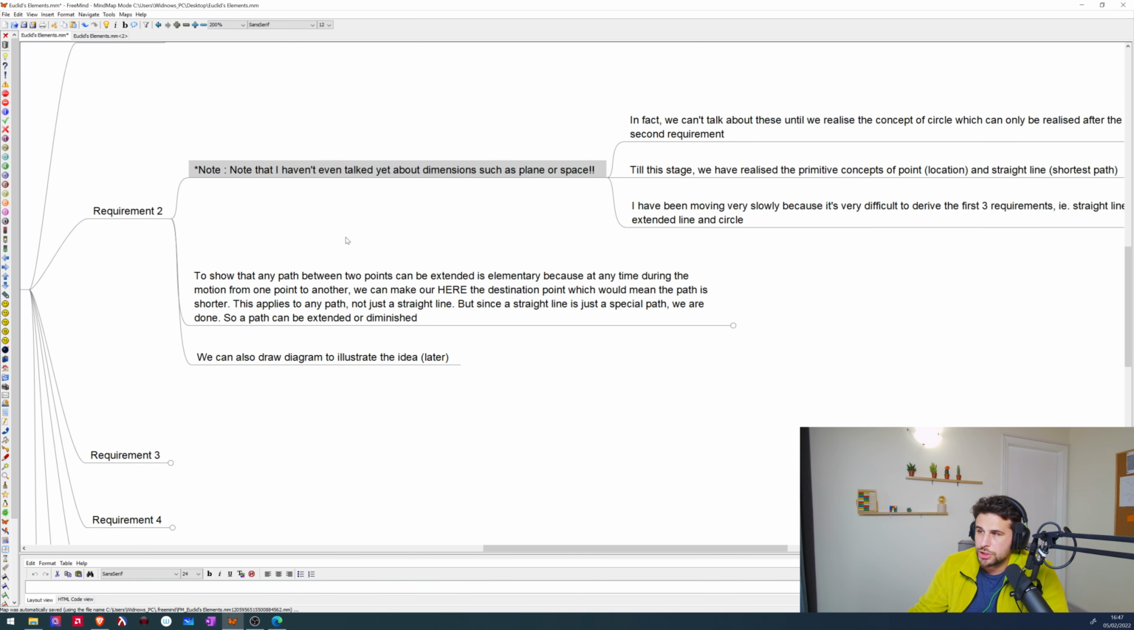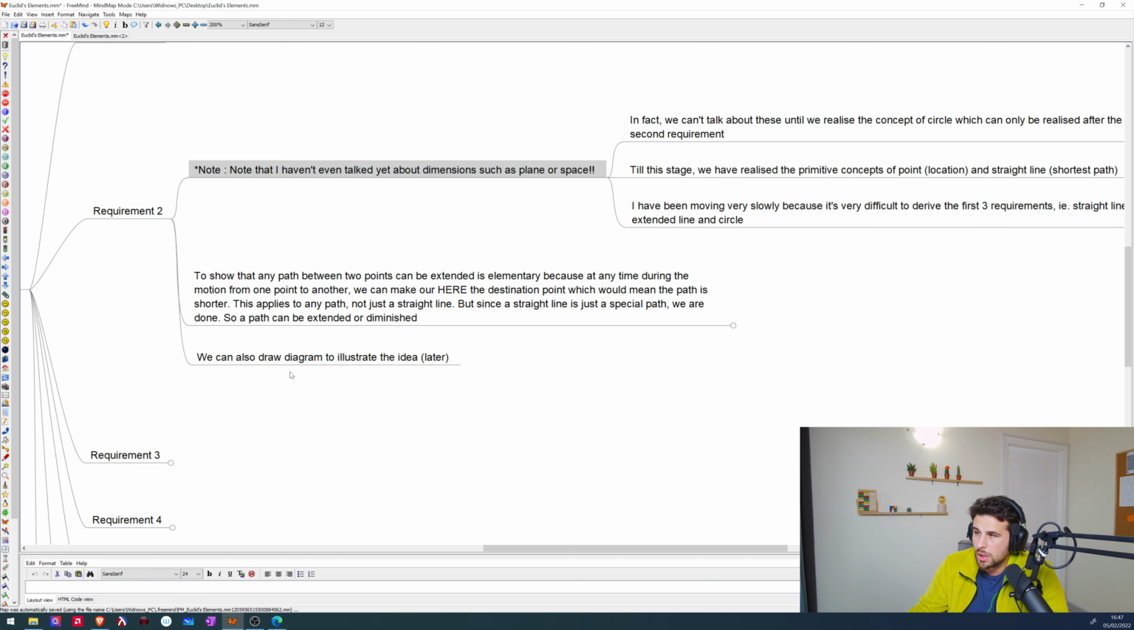So, to show that any path between 2 points can be extended is elementary, because at any point during the motion from one point to another, we can make our here the destination point, which would mean the path is shorter. This applies to any path, not just a straight line. But since a straight line is just a special path, we're done. So a path can be extended or diminished.